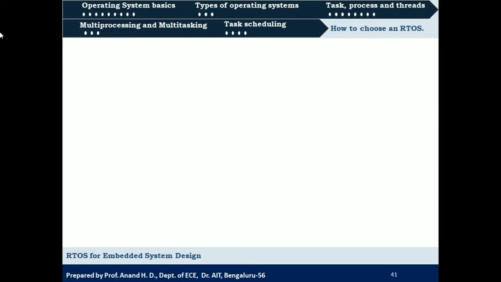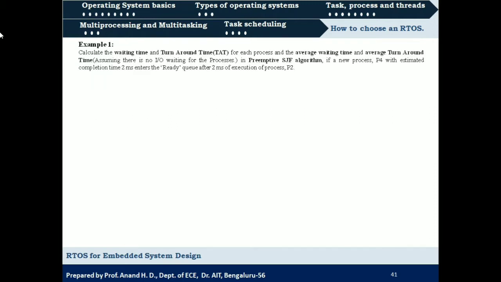Let us better understand this scheduling algorithm by considering an example. Here we are going to consider the same processes as we considered in the non-preemptive scheduling algorithms, that is processes P1, P2 and P3 with estimated completion times of 10, 5 and 7 milliseconds.